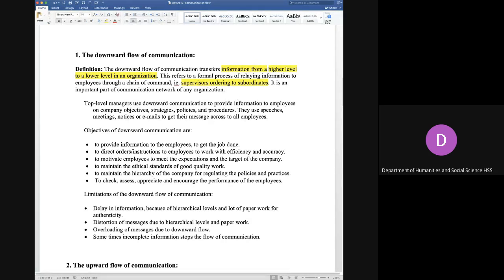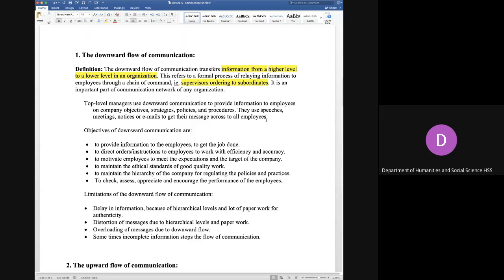Now the second point which I have highlighted is supervisors ordering the subordinates. That means only the supervisors can order the subordinates. You cannot have the subordinates ordering supervisors. It is not the other way around. So downward communication means that information from the higher level is going down, and then supervisors are ordering subordinates.